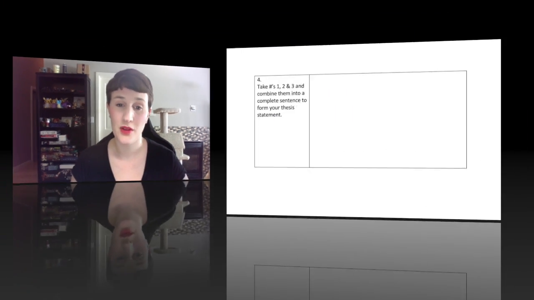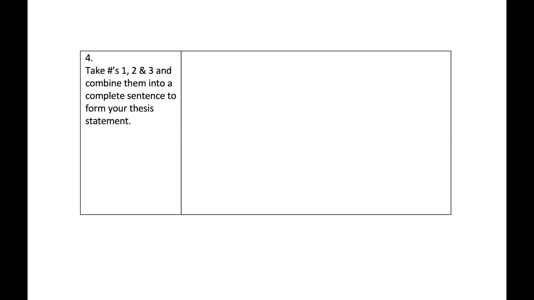Once you have done that, you're going to move on to number 3, which is give the 3 main points that you will be exploring. So don't forget that whatever you come up with here, these are your earliest ideas for what you want to talk about for your main points 1, 2, and 3. So this is the area where you have your topic, you know what you want to say about it, and now we're going to branch out and find 3 specific things that you're going to use to fill each of your main points. Once you have finished this, you can take numbers 1, 2, and 3 and try and combine them into a complete sentence that will form your thesis statement.